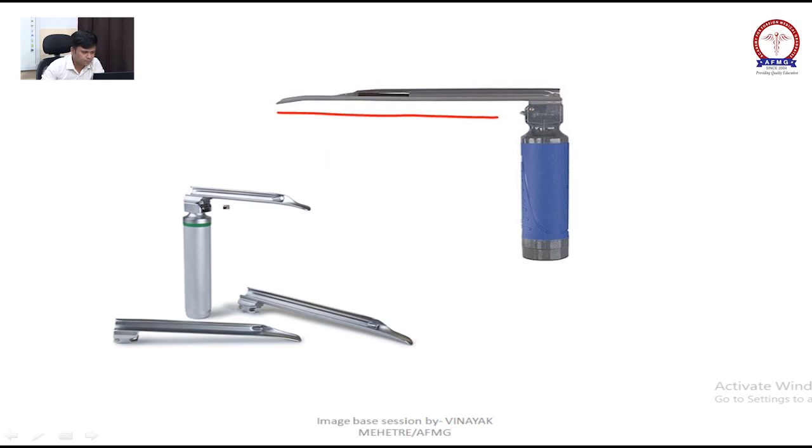Now the straight laryngoscope, right? It is called Miller's laryngoscope.